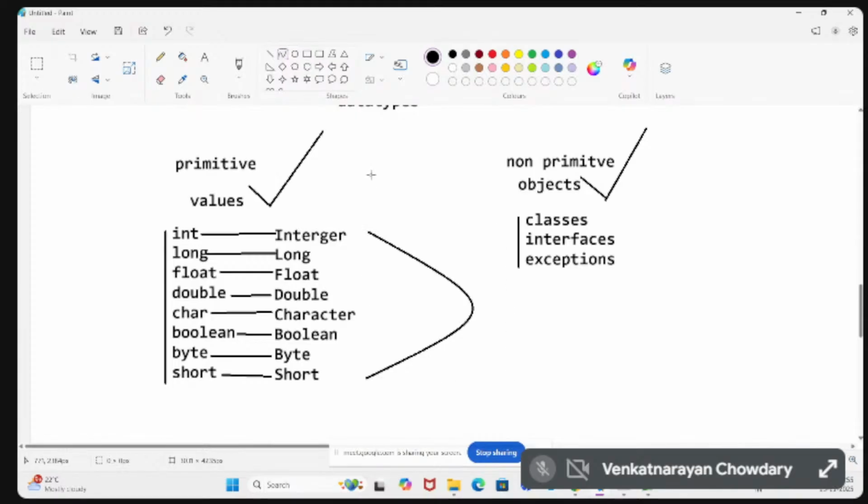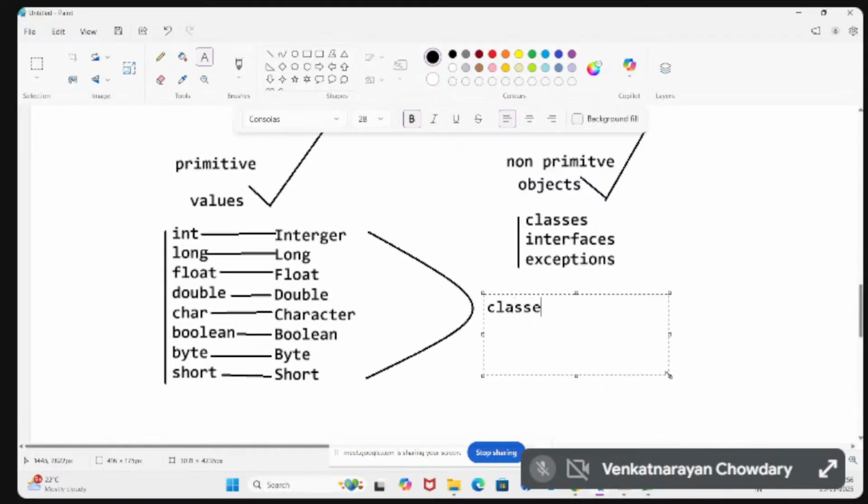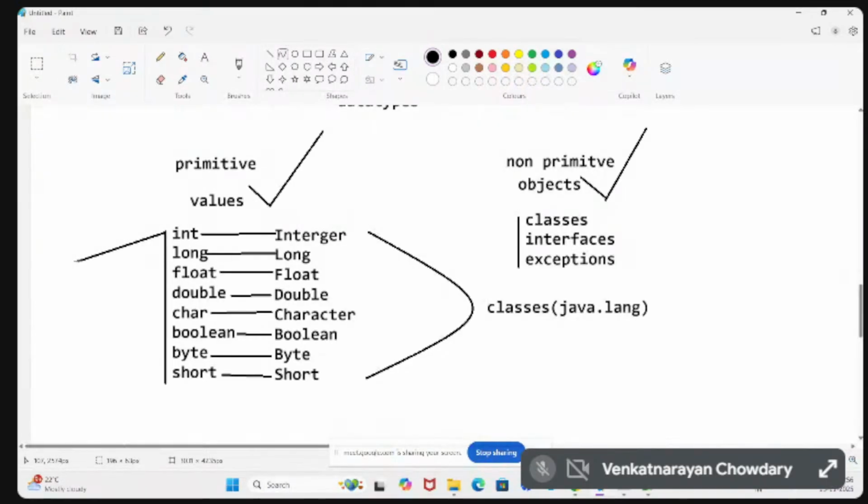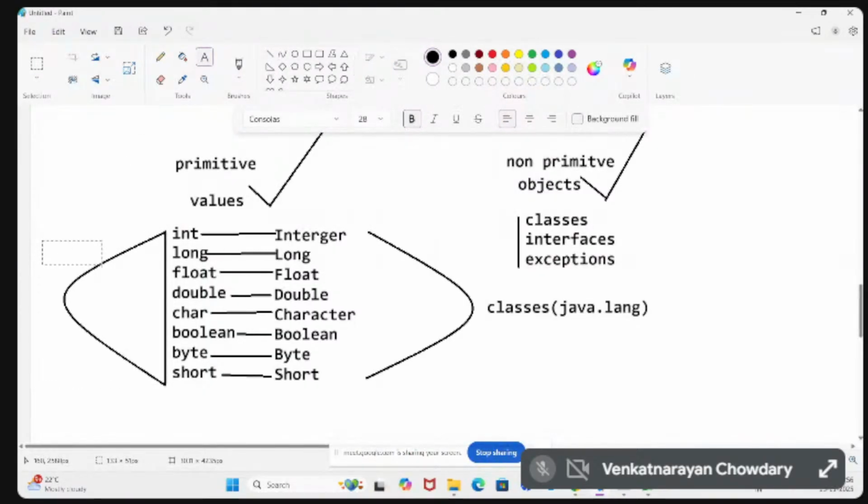For non-primitive, we use objects. These are all classes available in the java.lang package: Long, Float, Double, Character, Boolean, and Byte. These are the primitive data types, and for each and every data type, there is a separate class. For int, we have Integer.